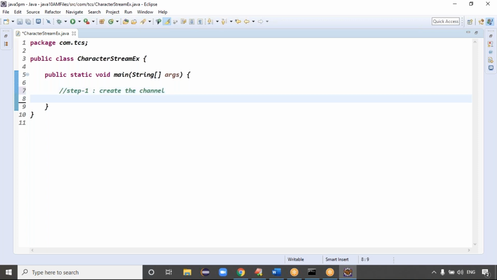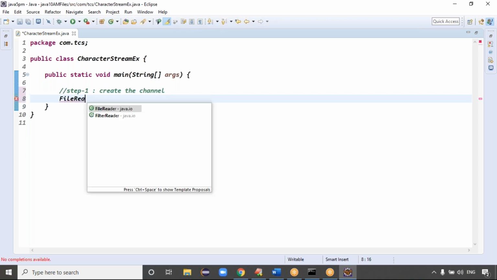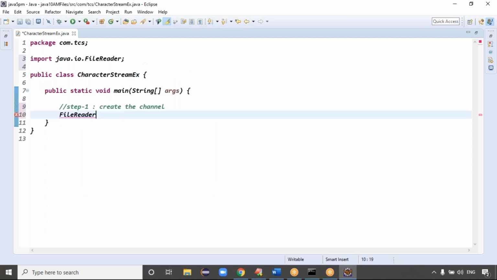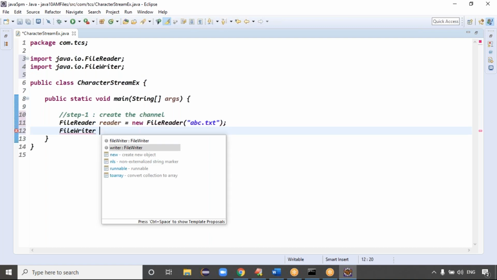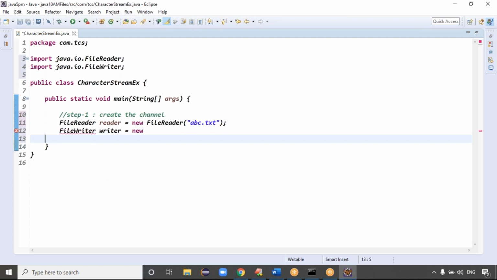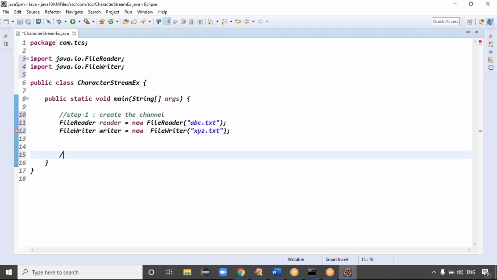Create the channel means which class is required here? FileReader class. FileReader equal to new FileReader. From which file do I want to read the data, guys? abc.txt file, right? Next one, which class is required? FileWriter class. FileWriter equal to new FileWriter, and I want to write the data to the xyz.txt file, right? I think the creation of the channel is completed.